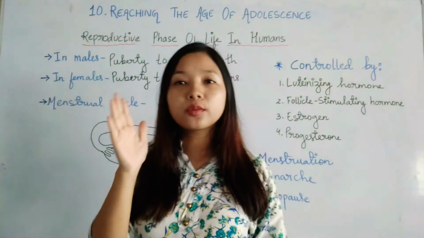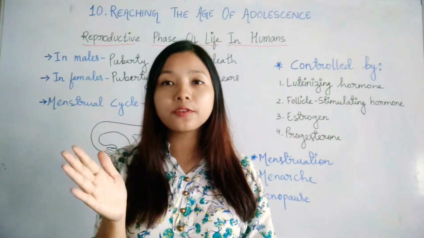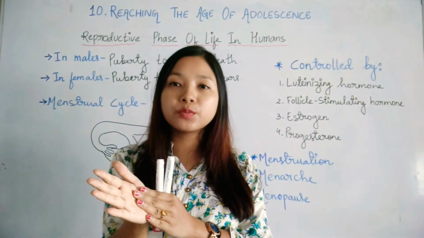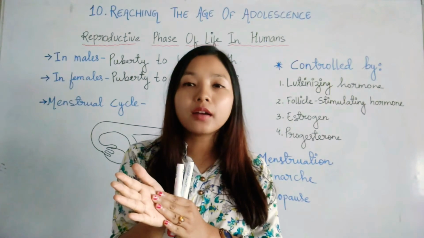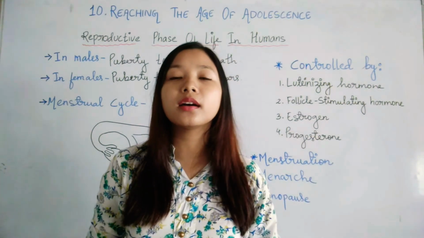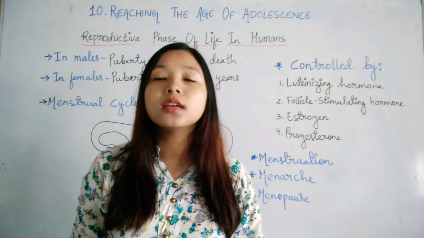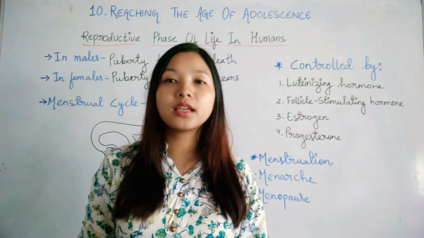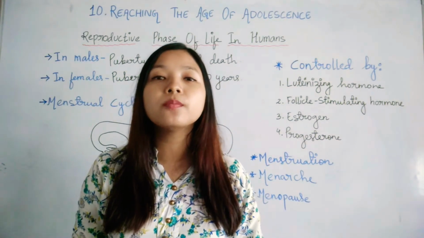From the time they reach puberty, they are able to reproduce, and until death they are capable of reproducing. That means they are capable of producing sperm.